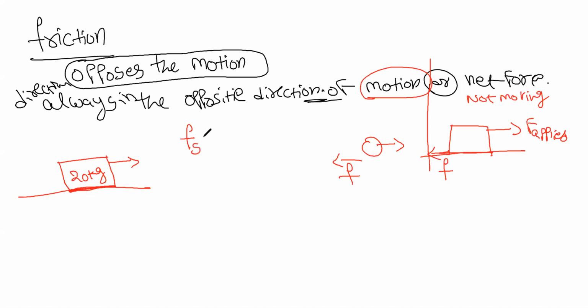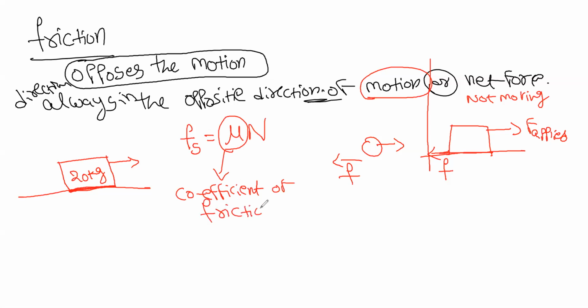Now let us study what this Fs means. It is mu into N, where mu is called the coefficient of friction. Coefficient of friction tells whether the surface is smooth or hard. In general, it tells the smoothness of the surface.